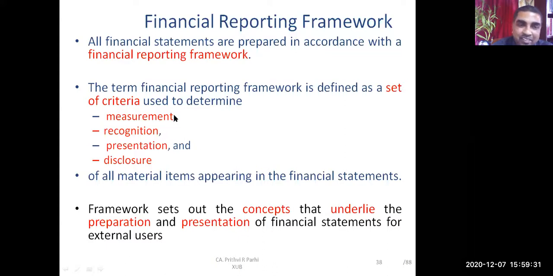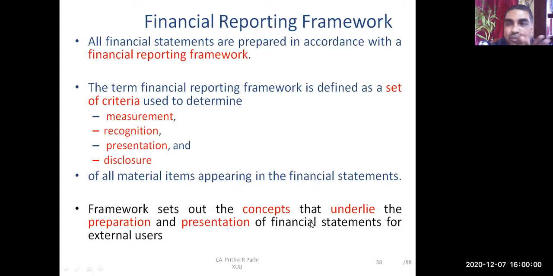Measured, their value is arrived at, they are presented, and they are disclosed. So it is a set of criteria. Okay. This framework sets out the concepts that underlie the preparation and presentation of the financial statement. The financial statement has to be prepared in accordance with this financial reporting framework.